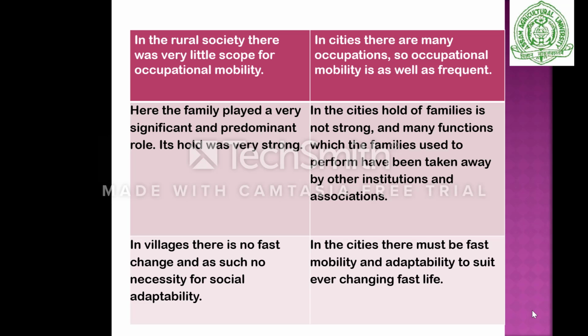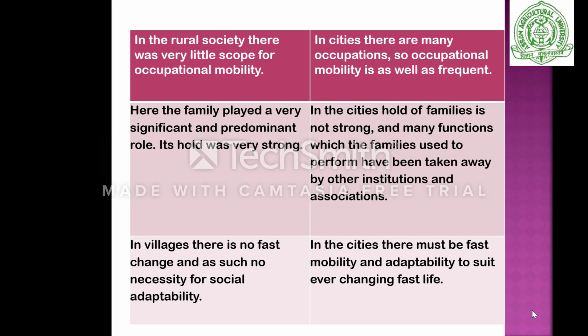In rural society, there was very little scope for occupational mobility. It means that in rural areas, most of the people are engaged in agricultural production; their main occupation is agriculture. They have lots of land and cultivate their own food on their own land, so they don't want to move to other places for occupation. But in the cities, there are many occupations, so occupational mobility is frequent.